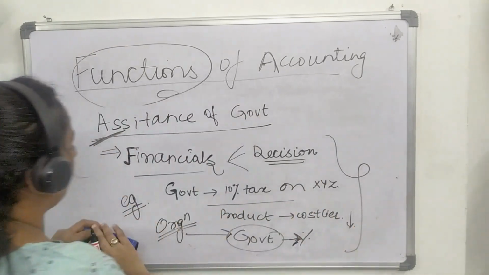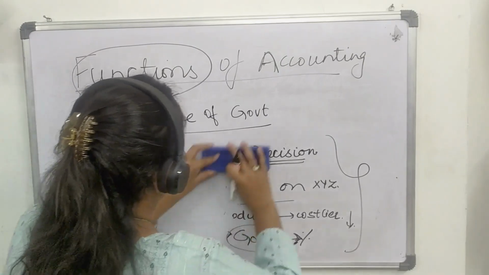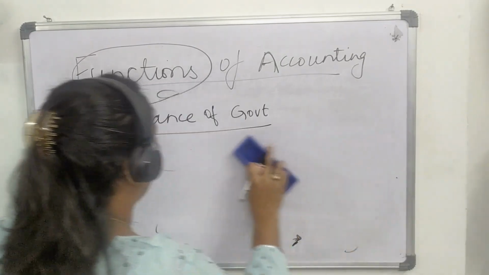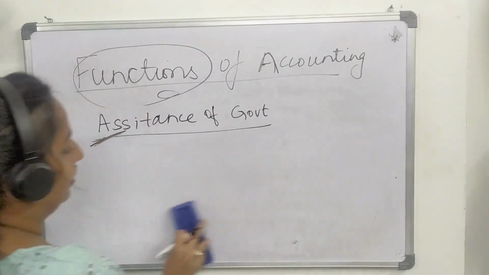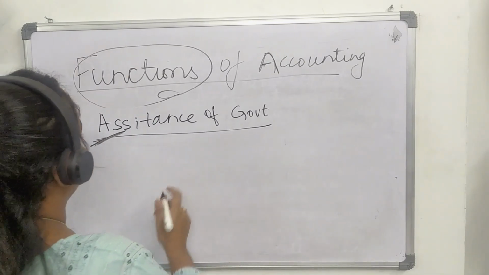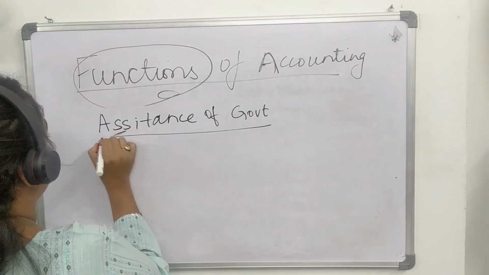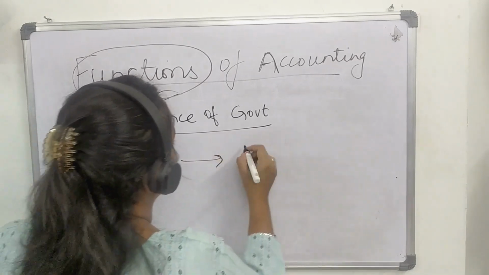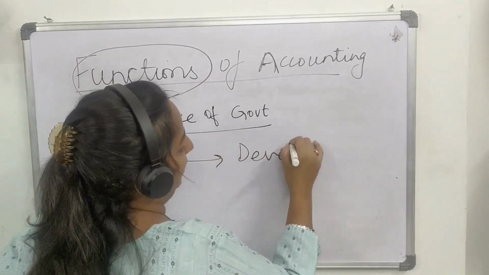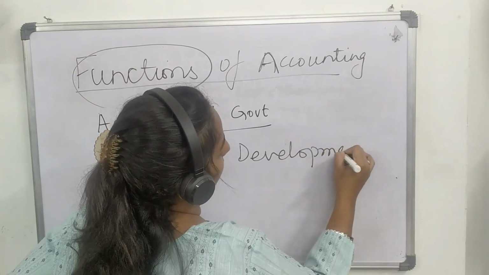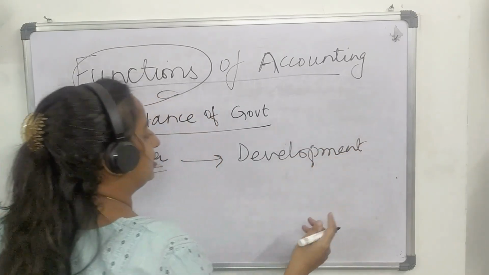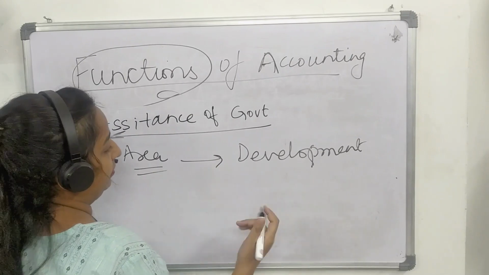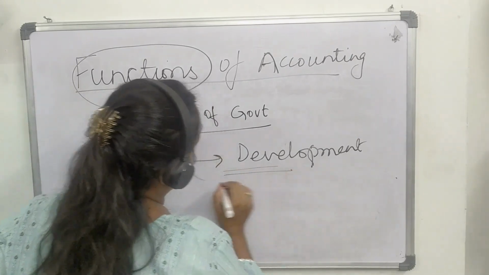Now, one more example related to this. Suppose in an area government wants to make development regarding provision of electricity, schools, colleges, everything. What does government do?